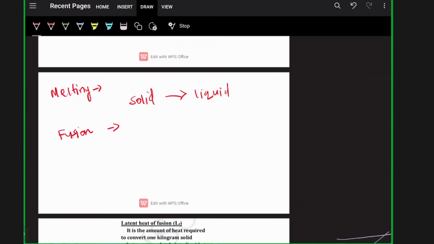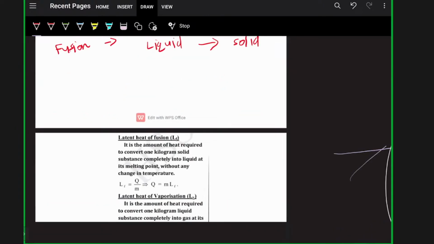Fusion is a transformation from liquid to solid, that is, water becomes ice. Now what is melting point? The temperature at which solid is converted to liquid is the melting point. So melting and fusion is clear, no? Melting is transformation from solid to liquid, and fusion is transformation from liquid to solid.